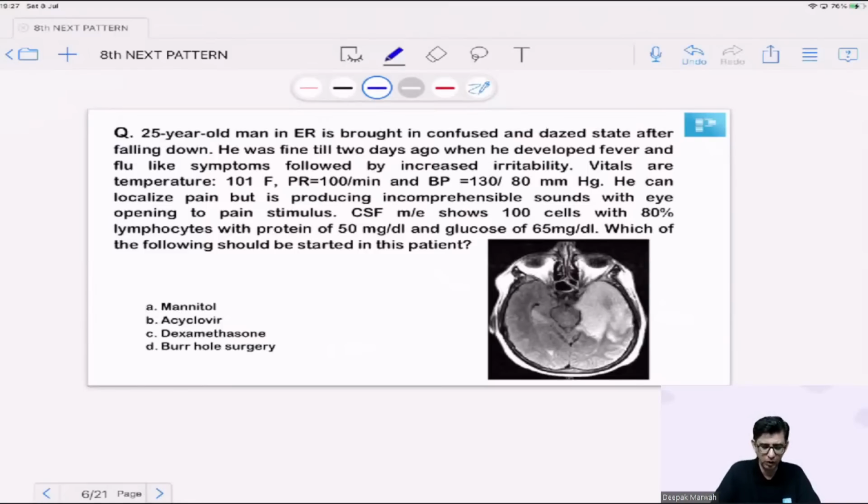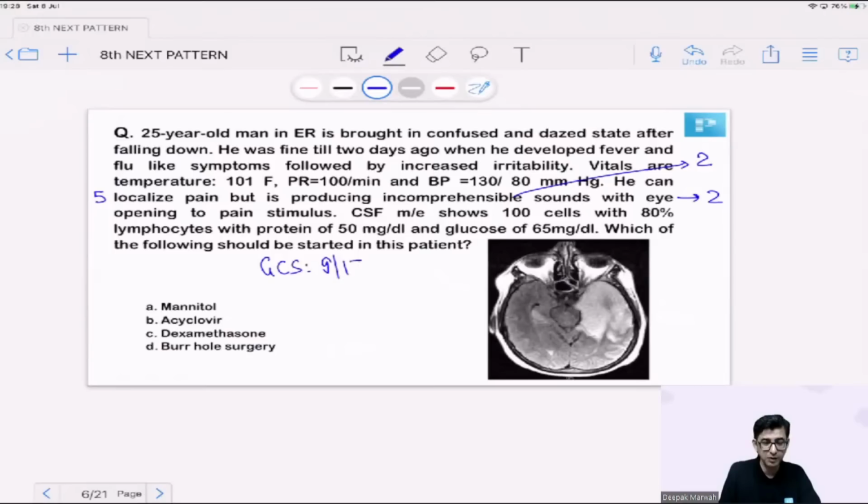So because he can localize pain, that would be M5 in this patient. He's producing incomprehensible sounds, which means moaning by the patient, so that would be a score of 2. And eye opening to pain stimulus would again be a score of 2. So the GCS of this patient is hovering around about 9 on 15.